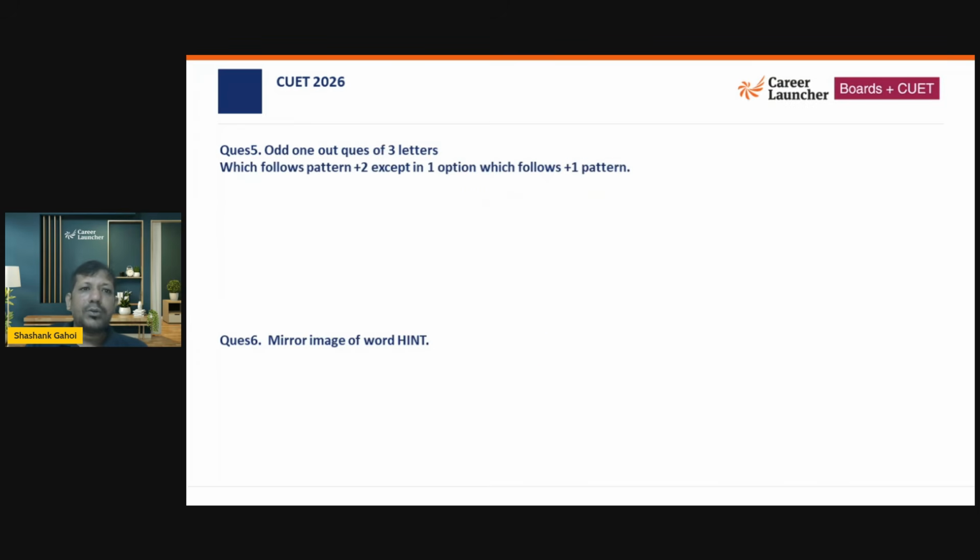Okay. Now, there was one question on odd one out. There were 3 letters, and there was a pattern, +2, +1, and those kinds of things.